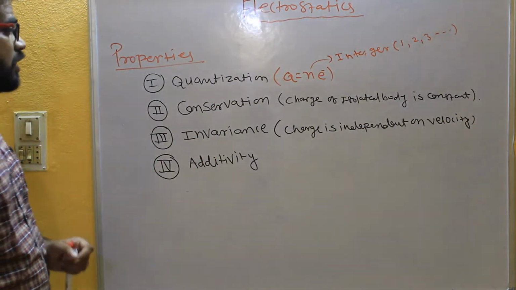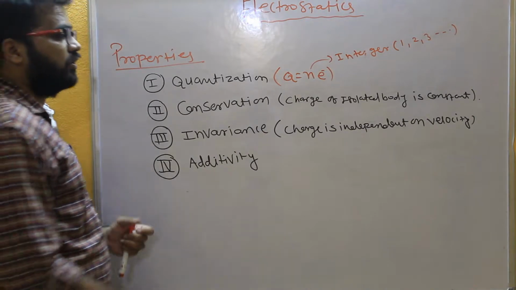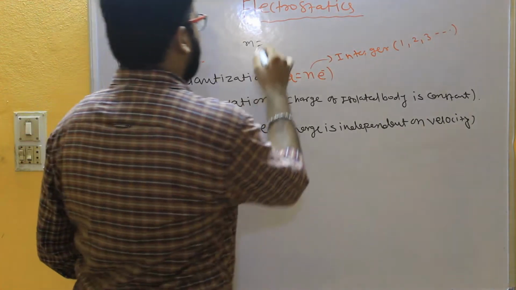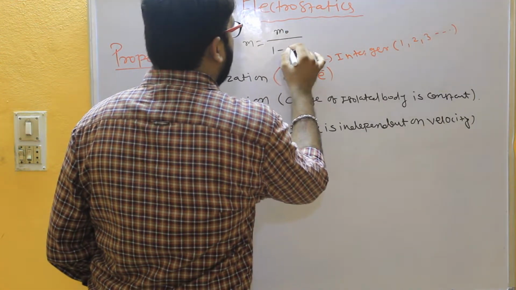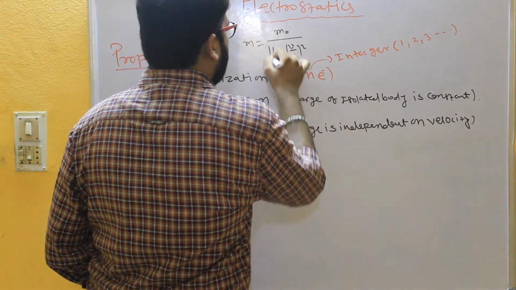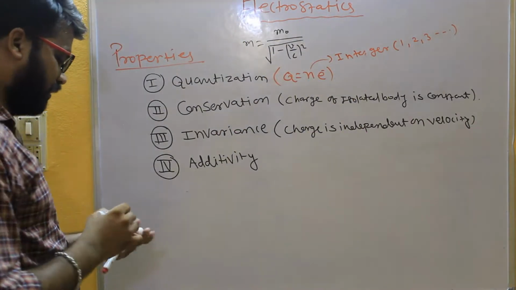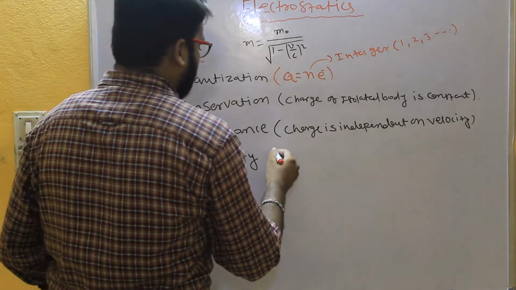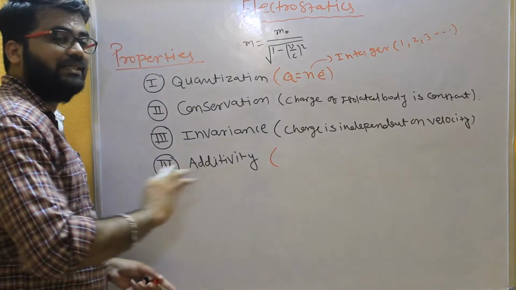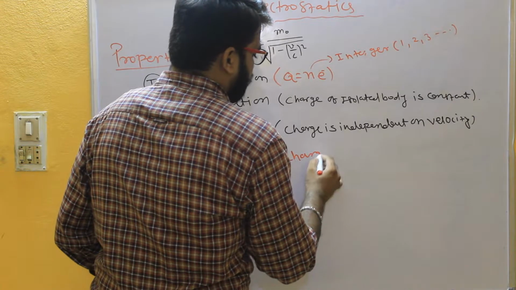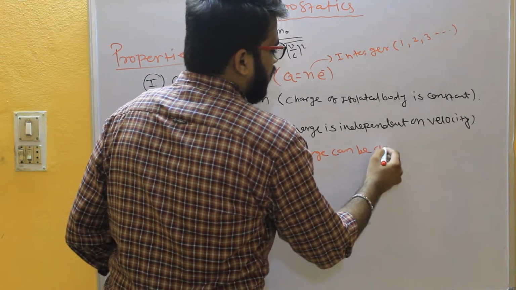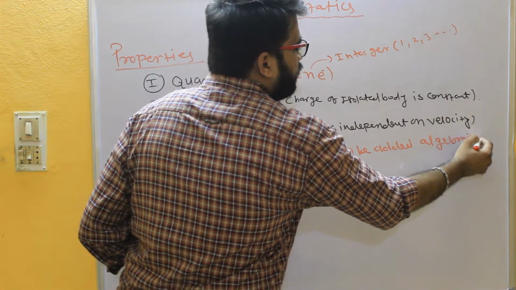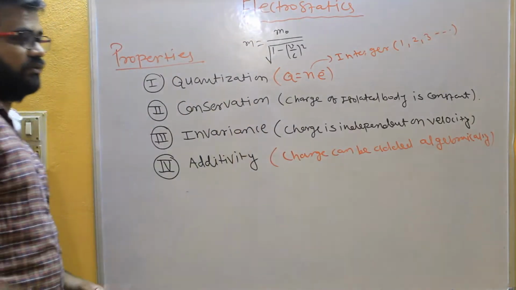We know that mass of a body depends on velocity. That's called the relativistic mass, and that mass varies with velocity, and that is equal to m naught divided by square root of 1 minus v by c whole square. Right, this is the relativistic mass. And last one we have, the additivity of a charge, and that means charge can be added algebraically, right? So this is the additivity of a charge.